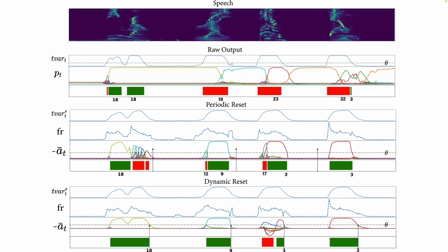So in the sample, we can see that when the network has no resets, it can only classify the first example, and for the rest of the continuing inputs it fails. For the periodic resets, the network can perform quite well on each example because we applied the reset at the end of the sequence. And in our dynamic resets, we do not need to tell when to reset, and the network can know it in a decision-making procedure, and the network can make the correct decision when it resets.